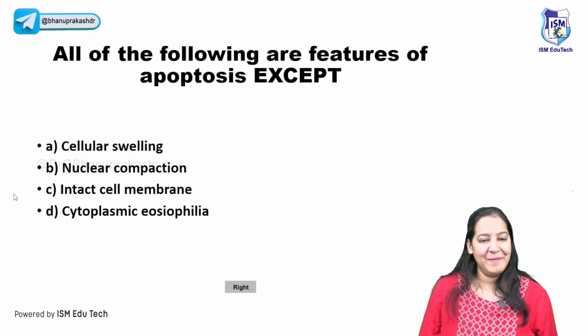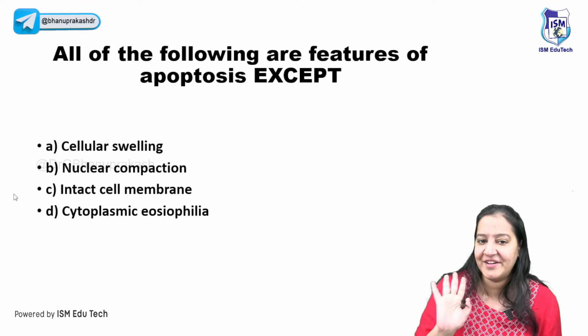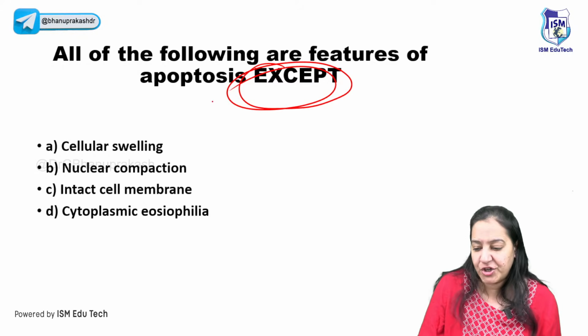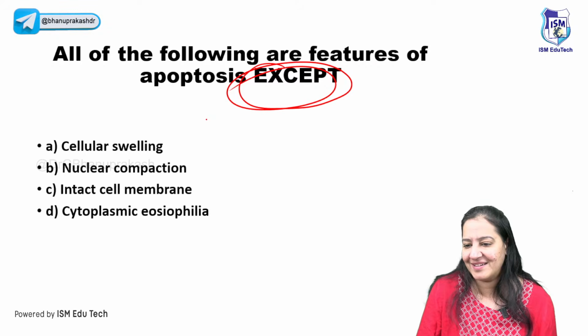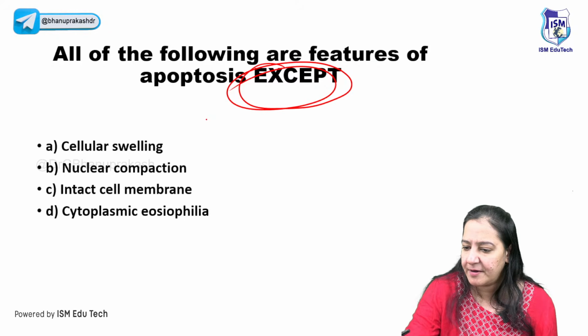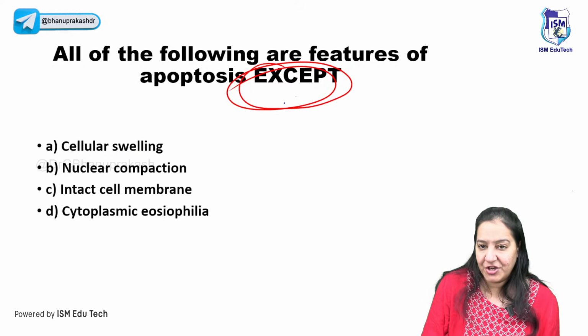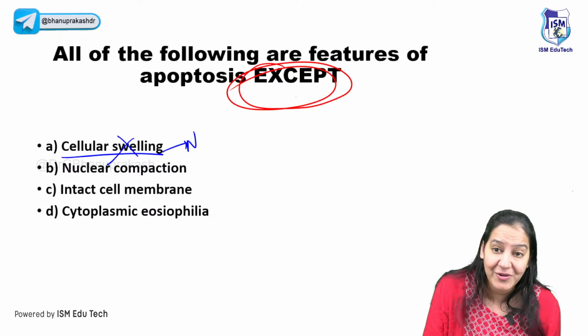So coming to the next question, read it carefully. Don't jump. It is a tricky one. Read it carefully, then tell me the answer. All of the following are features of apoptosis except. The question includes except. Don't miss it. So what is the correct answer now? Can you tell me the correct answer? The question contains except. Cell swelling is not a feature. Cell swelling is a feature of necrosis, not apoptosis.